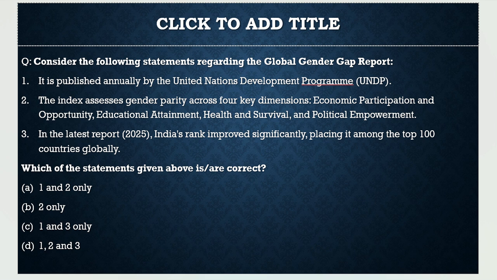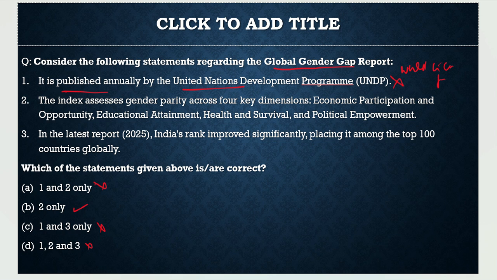The first question says, consider the following statements regarding the Global Gender Gap Report. First statement, it is published annually by the United Nations Development Program. Is it so? Is it published by UNDP? We discussed it. It is published by the World Economic Forum. So it is totally incorrect. The first statement is incorrect. How can we answer it within a fraction of a minute? Option A is incorrect. Option C is incorrect. Option D is incorrect. Then definitely we are left with option B only. That would be the correct answer. But let's look at the other options too.